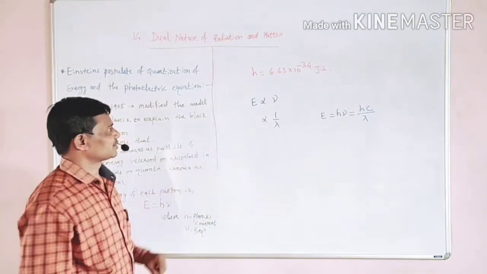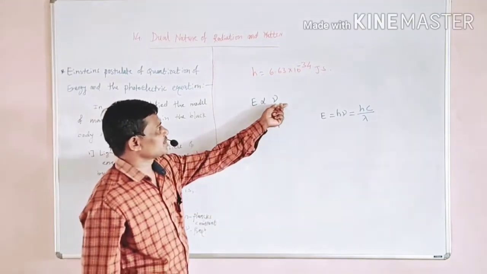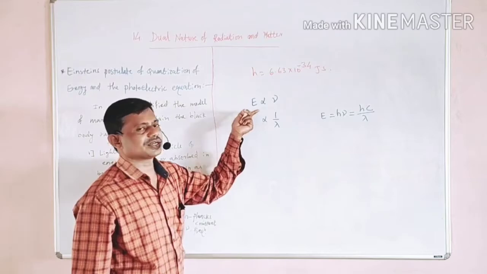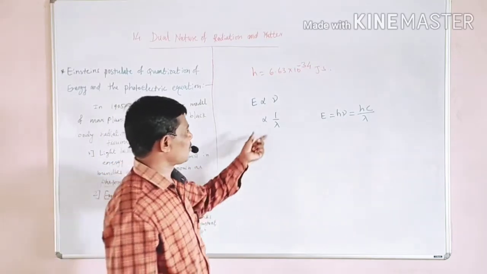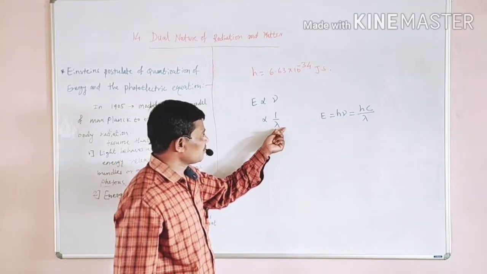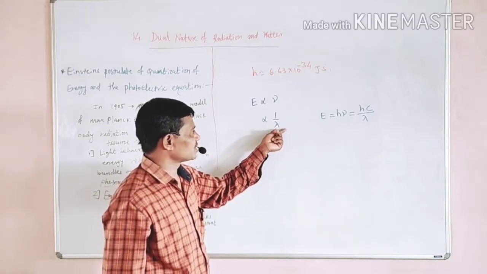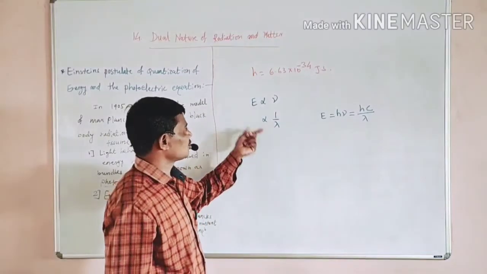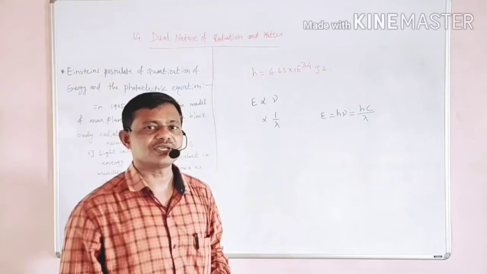So we know that for maximum frequency the energy of the incident radiation is maximum, and for minimum or shortest wavelength, the energy of the incident radiation should be large.